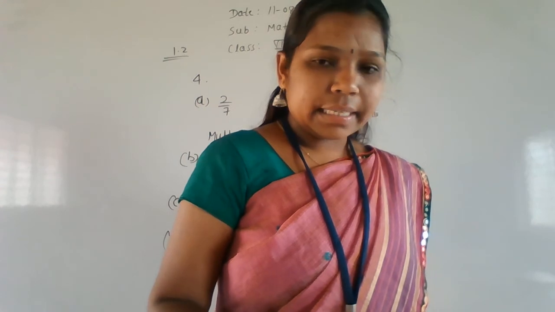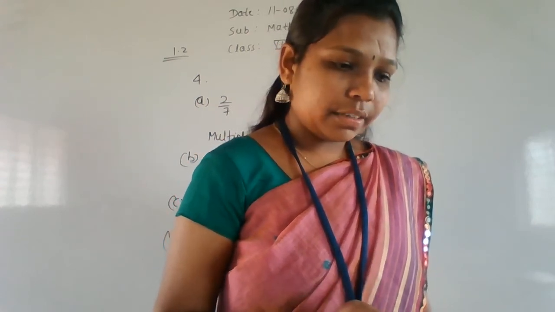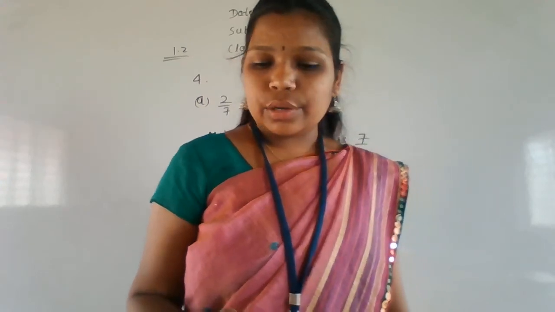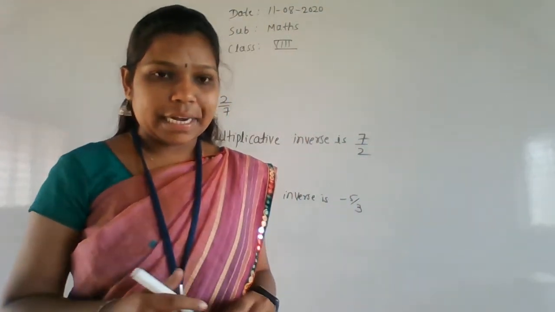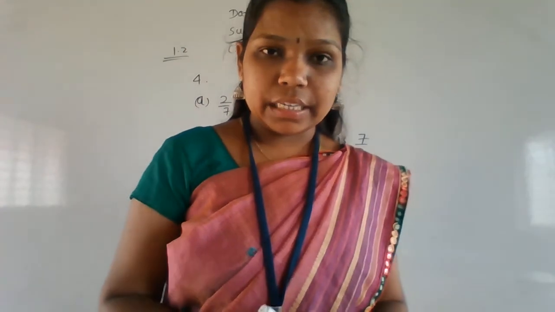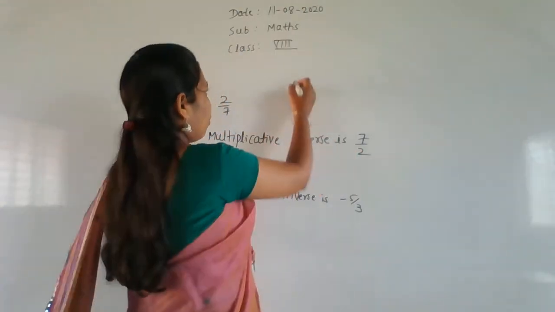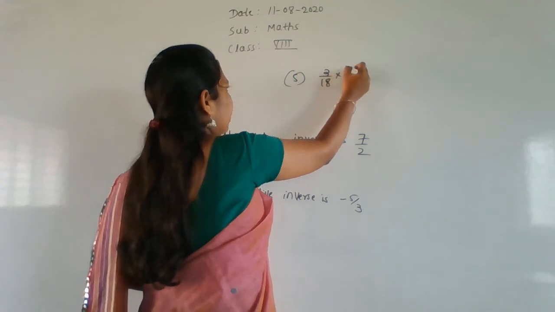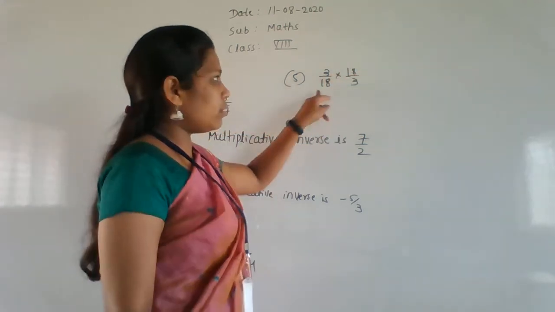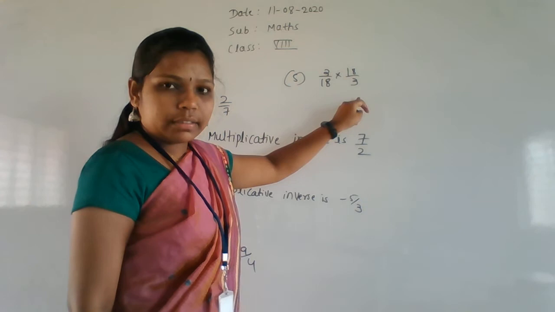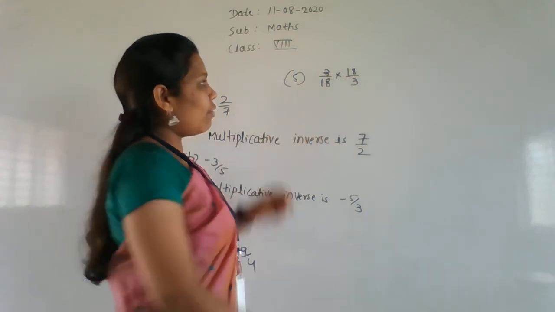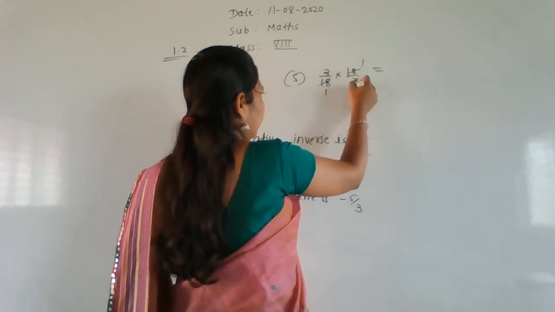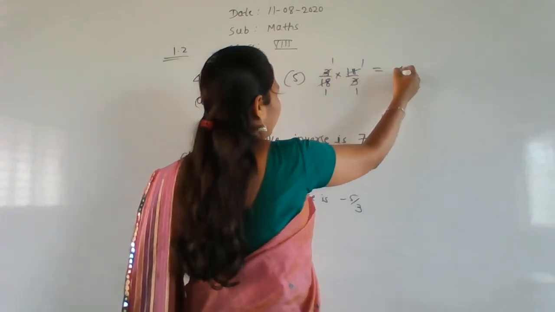Okay. So next we'll move to the fifth one. Multiply 3 by 18 with its multiplicative inverse. You have to multiply 3 by 18 with the multiplicative inverse. That is nothing but what here? Fifth one. 3 by 18 into 18 by 3. The multiplicative inverse of this value is 18 by 3. Now you have to multiply both the values. That is nothing but what? 18 ones are 18, 3 ones are 3. What will we get? 1.